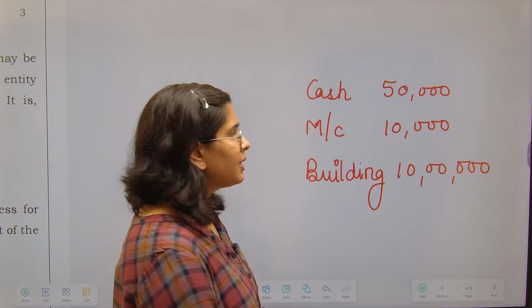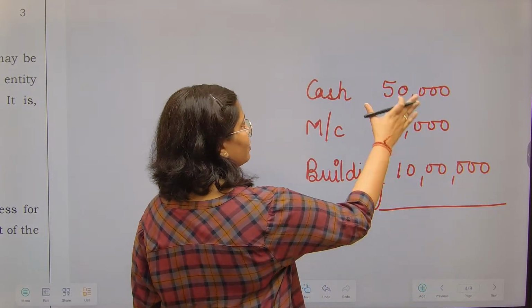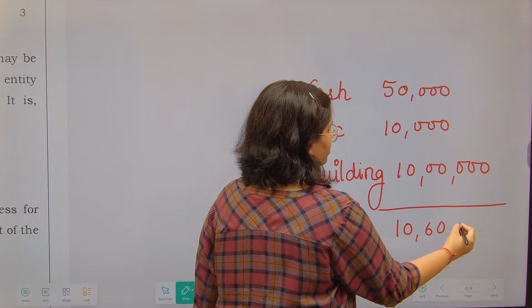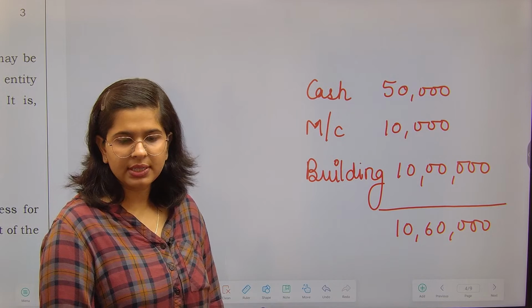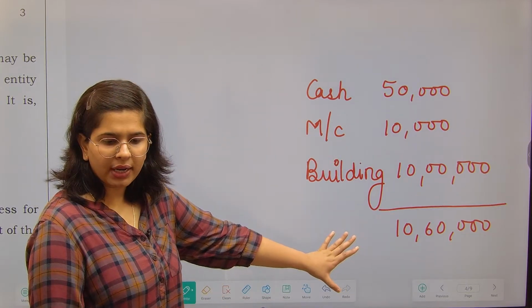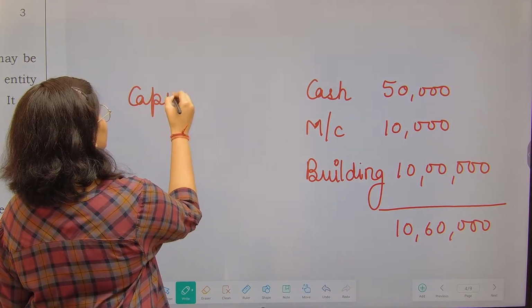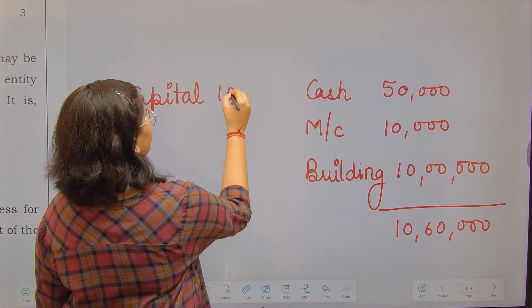Okay. So these are the things that I have in my business. 10 lakh, 10,000, 50,000. Total is 10 lakh 60,000. Right? 10 lakh 60,000 is the total amount. Now, this is the total amount that I have brought in my business. So this is my capital. Now, into my business, when capital will be written, it will be written like this.